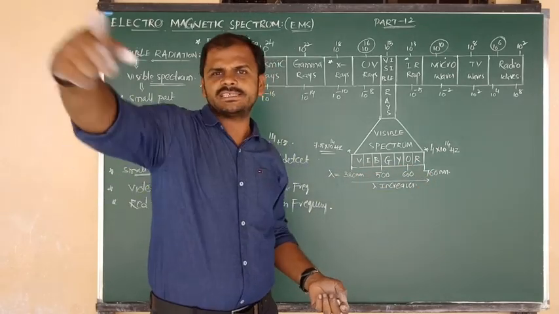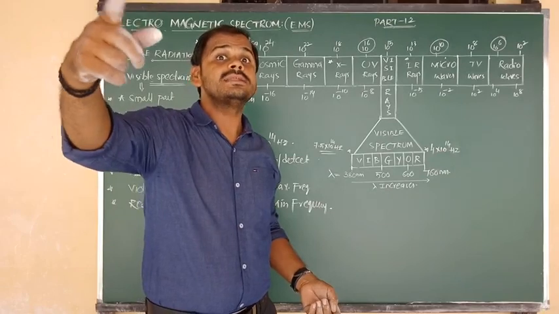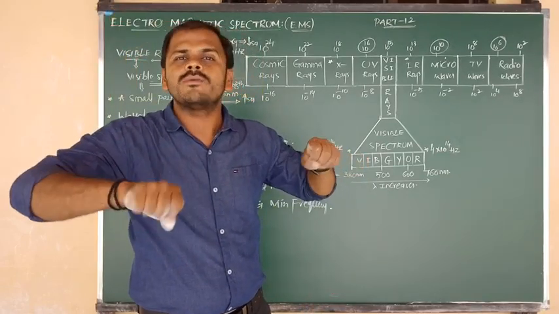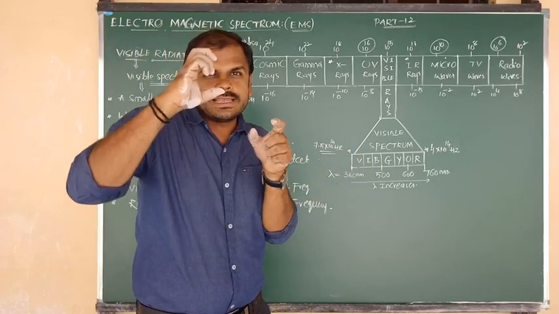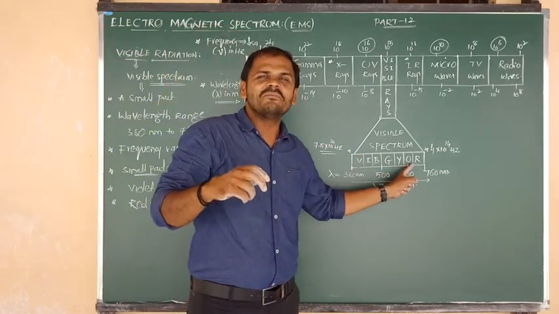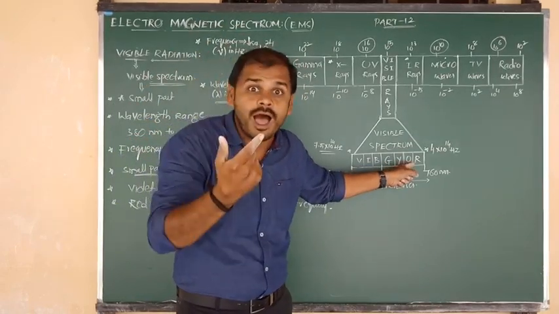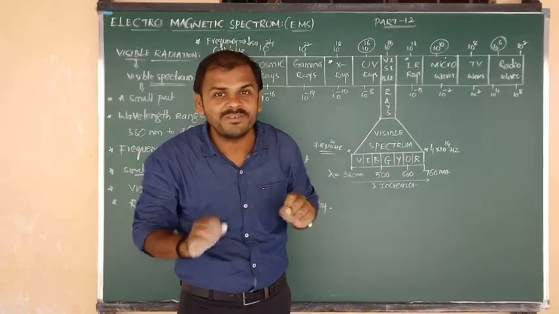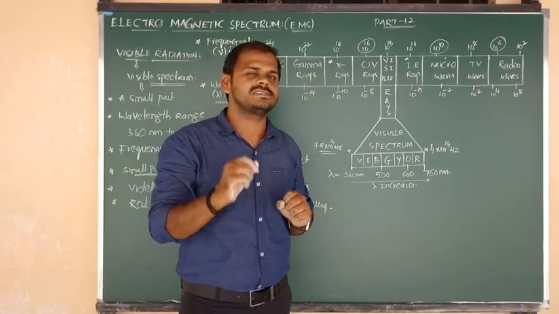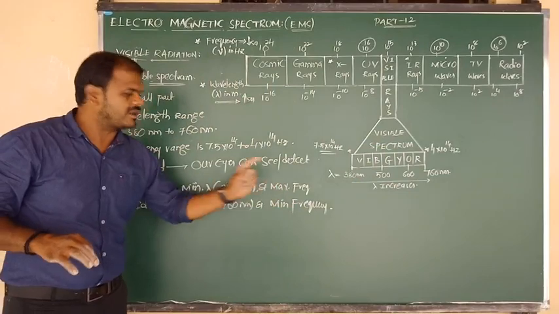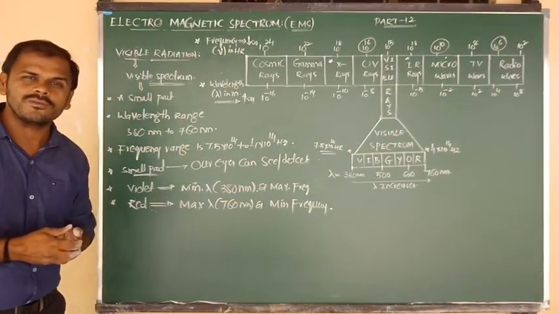Length means distance, okay? Means it can be seen from far away. So a traveler, or we can say a passenger, can easily detect the red color due to its maximum wavelength. That color can be easily detected by our eyes, and automatically they are going to stop the vehicle. I hope you understand. The reason is only one thing: it contains maximum wavelength and minimum frequency. Okay, all of you?